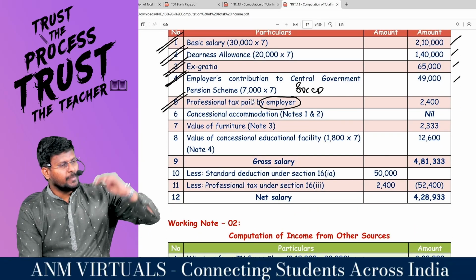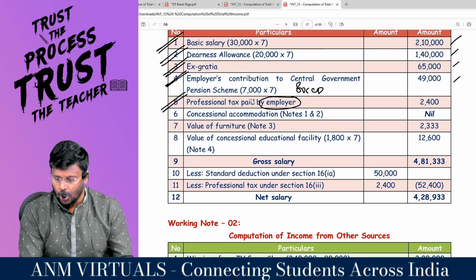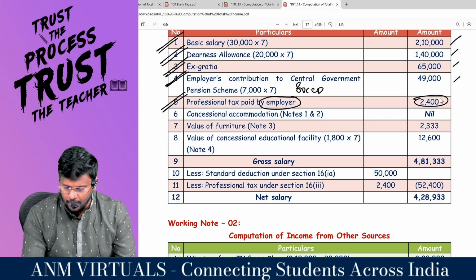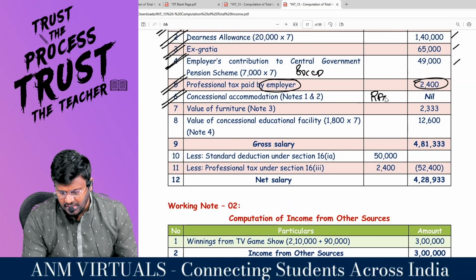If the employer is paying the professional tax on behalf of the employee, first it has to be included in the gross salary. So that's why 2,400. Comfortable? Rent-free accommodation. This is RFA.